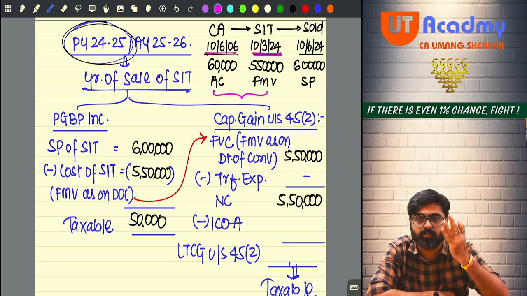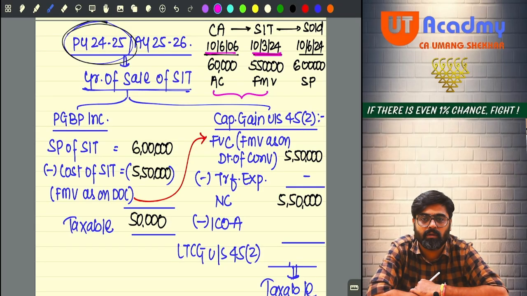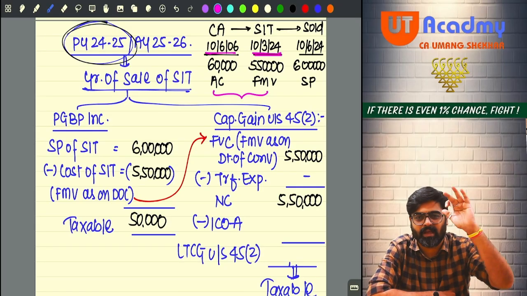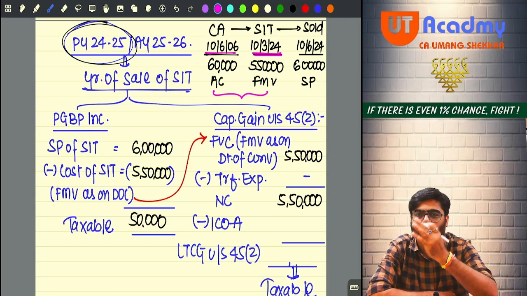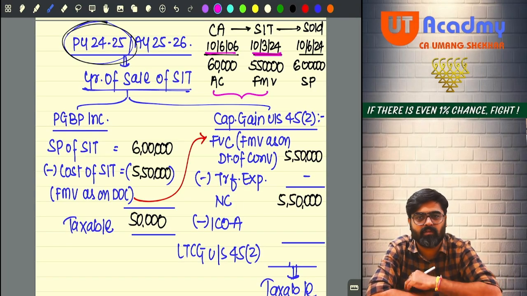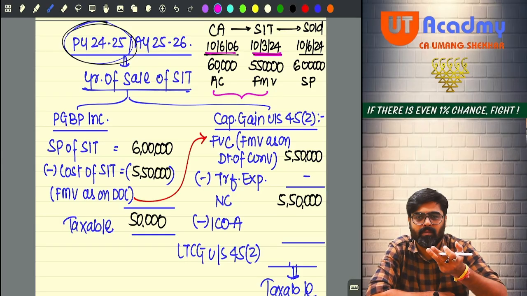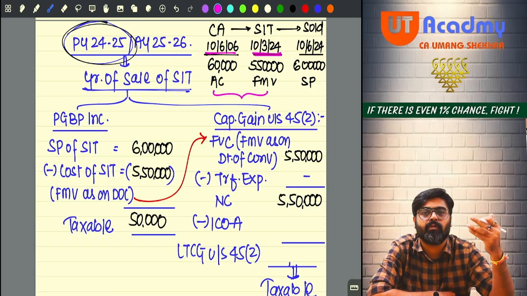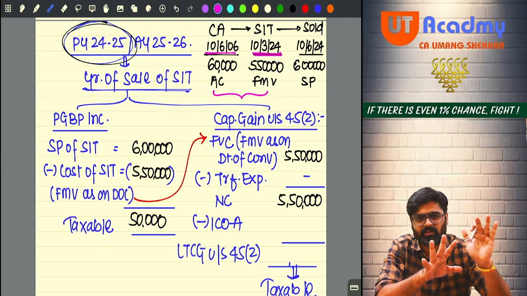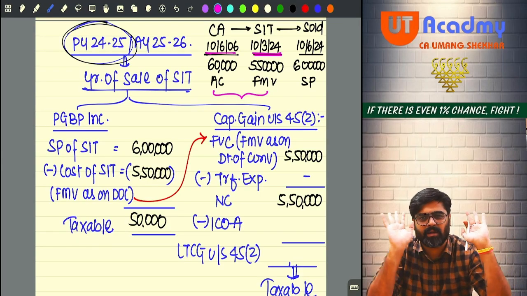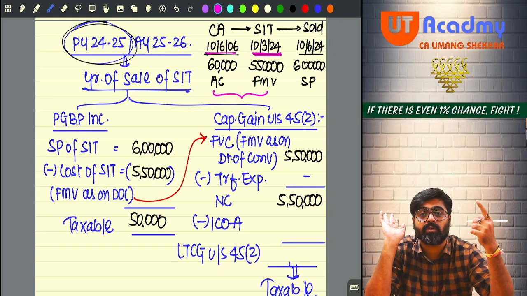And the period of holding is more than what? 12 months, 24 months, 36 months, as the case may be. Because they have not given what type of capital asset it is, I will not be able to decide, so I have to check 12 months, 24 months or 36 months, whatever it is. It is greater than all the periods of holding. And why am I checking 12, 24, 36?